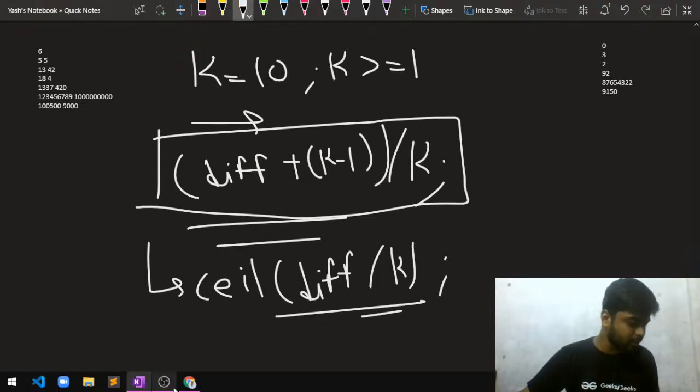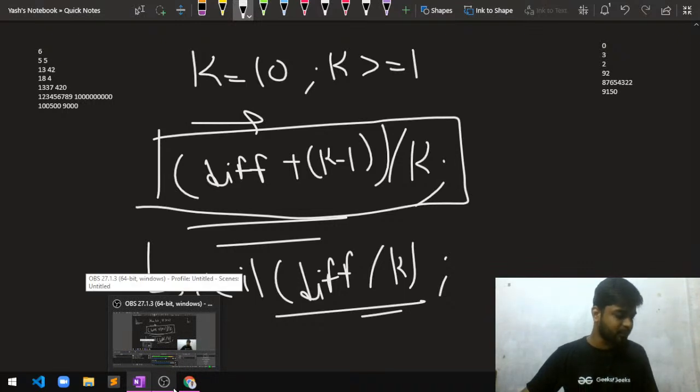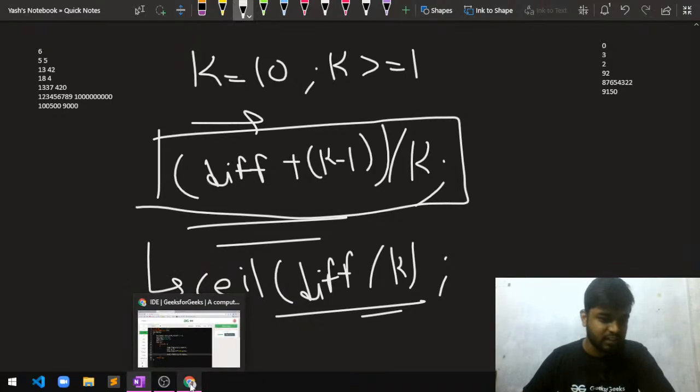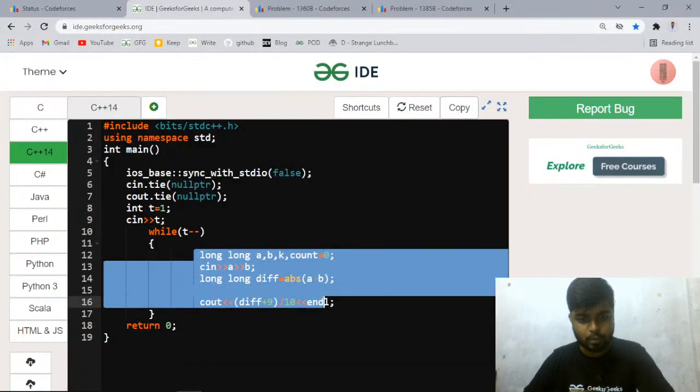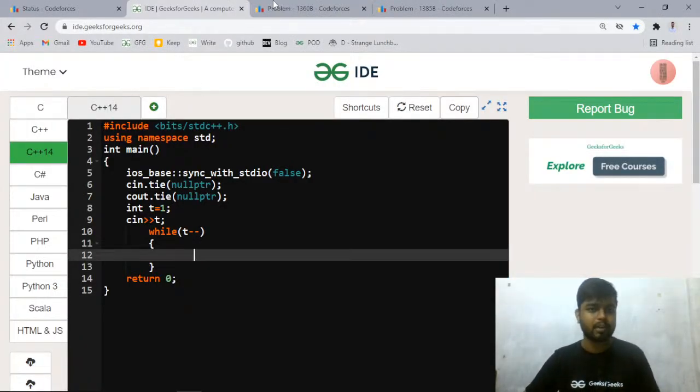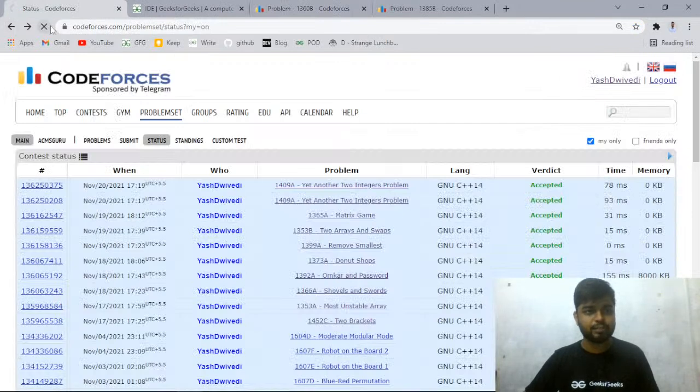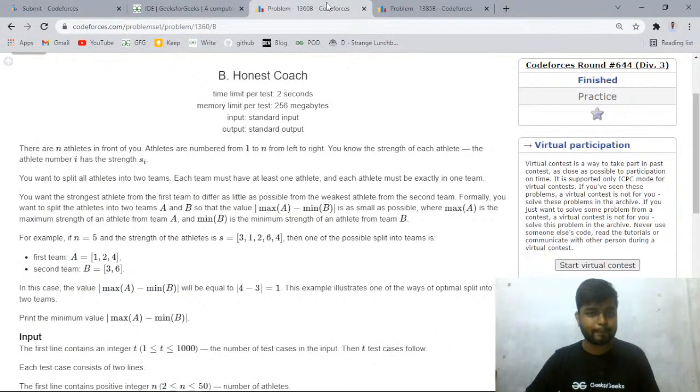Shall I move to the next problem? If Ria Tripathi and Shaheen, if both of you are clear with this approach, shall we move to the next problem? I think we should. Okay, perfect. Let's move to the next problem.